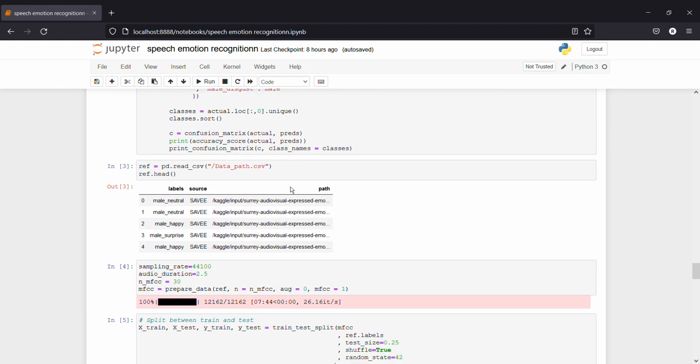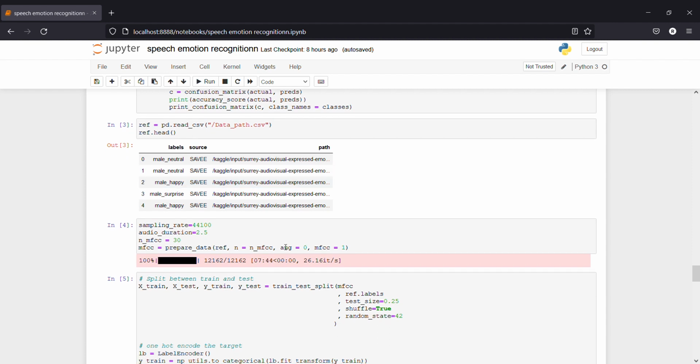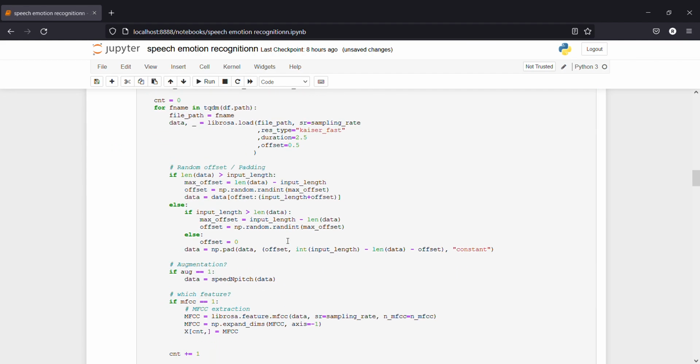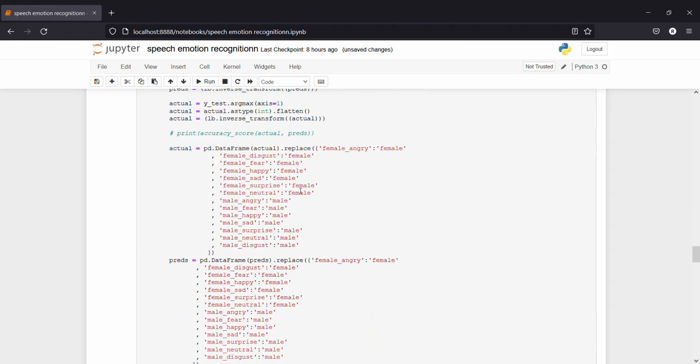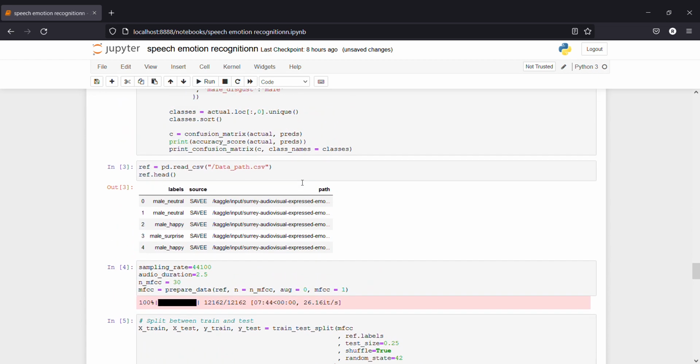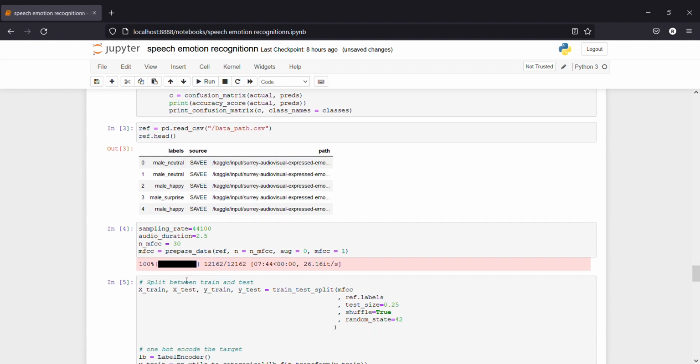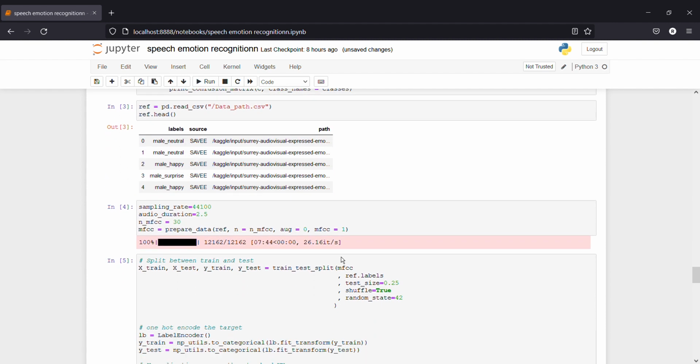And then I'm going to read the CSV file required, which I have downloaded from Kaggle. Here it represents the path of the dataset and labels, and then I'm going to create an MFCC model, that is, without arguments.